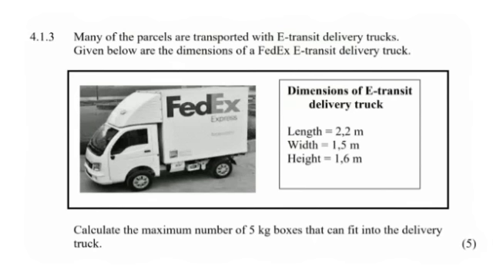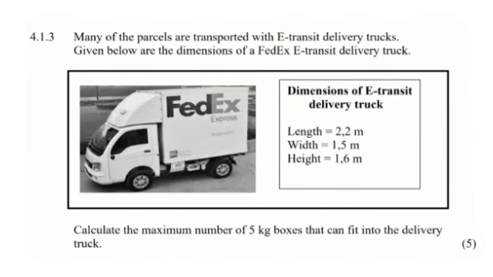Then in 4.1.3, we are dealing with packaging. It says many of the parcels are transported with e-transit delivery trucks. Given below are the dimensions of the FedEx e-transit delivery truck. It has a length of 2.2 meters, a width of 1.5 meters, a height of 1.6 meters. The question says, calculate the maximum number of 5 kg boxes that can fit into the delivery truck.